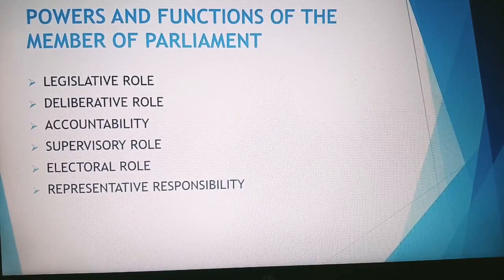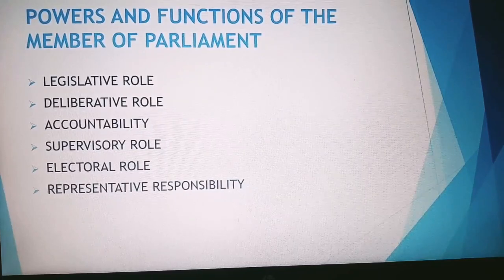Every MP represents his or her constituency and has to raise issues of his or her constituency in Parliament through questions, debates, and so on. He or she mainly represents the interest of the people. An MP is also primarily responsible for approving government expenditure. After discussing the Parliament, now I shall move to the topic of state legislature.